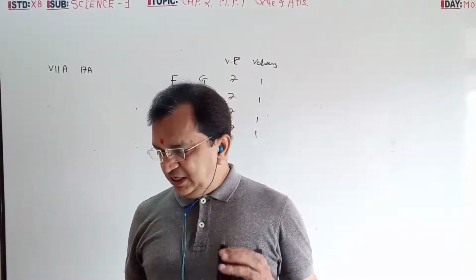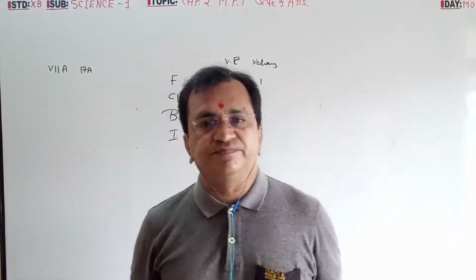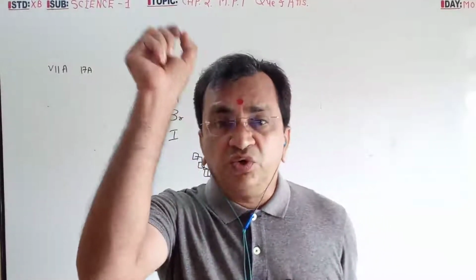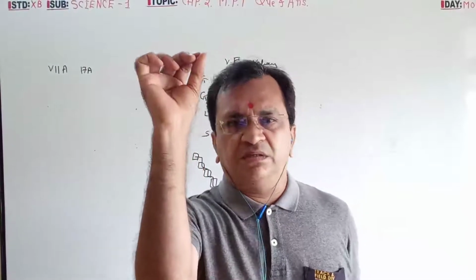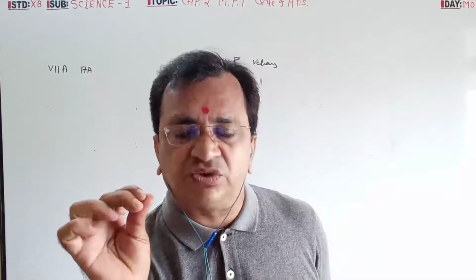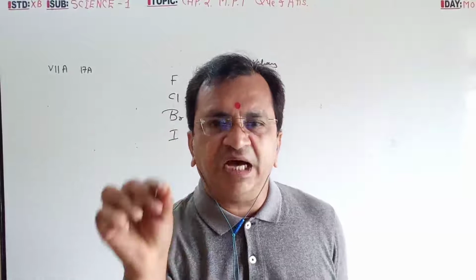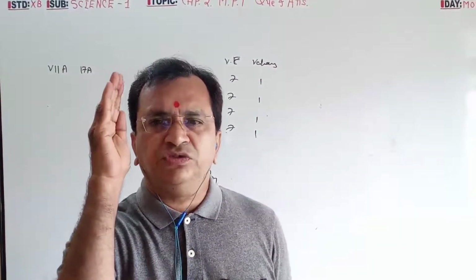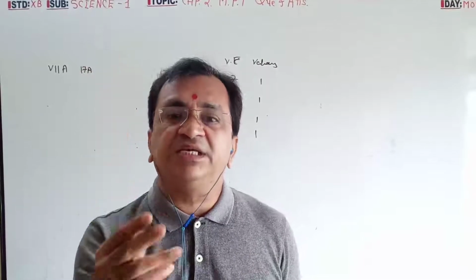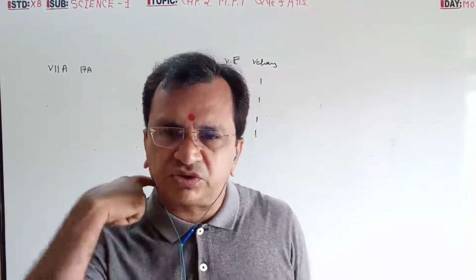Elements belonging to the same group have the same valence. The group number shows, this is a very important question, the number of electrons present in the outermost orbit. Suppose the group number is 2, then all the elements have 2 electrons in the outermost orbit.